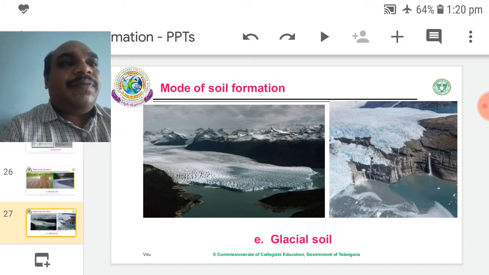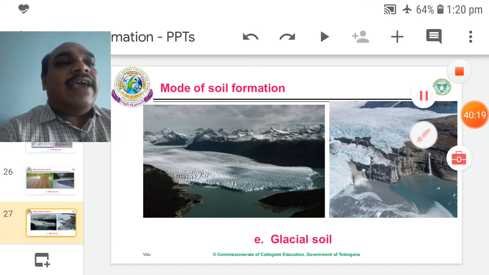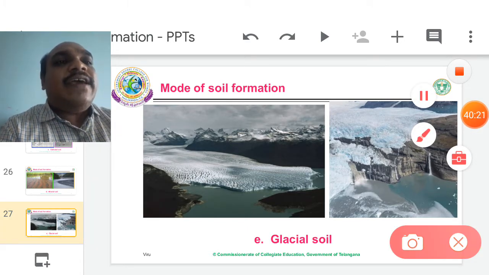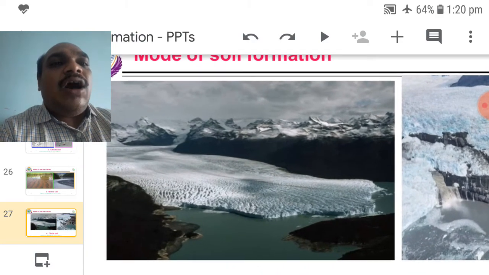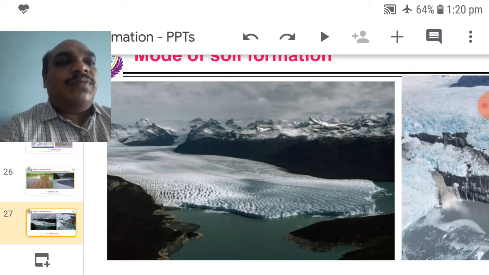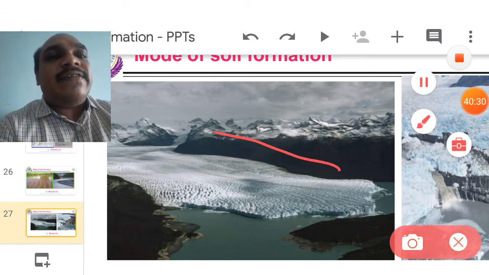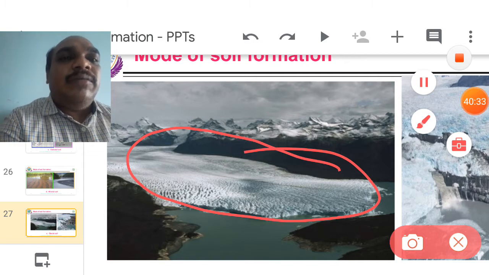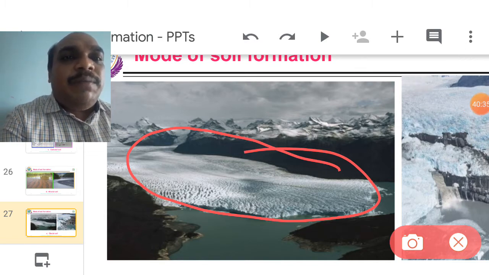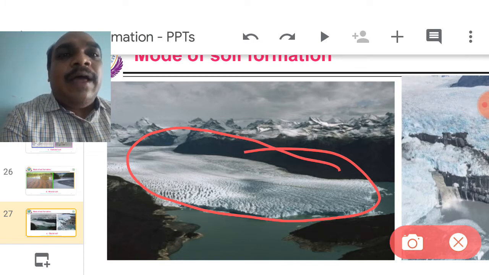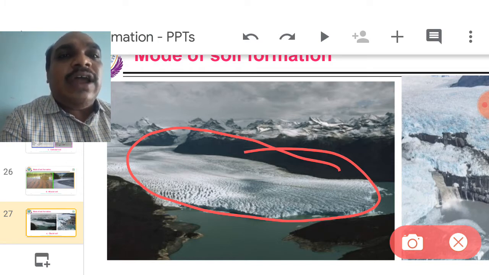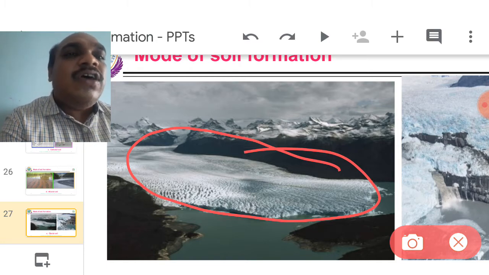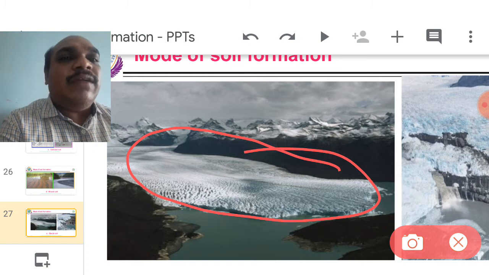Glacial soils. Glacial means islets, big size islets. These are visible at Arctic and Antarctic zones. Big size islets, big size icebergs. When big size ice is moving from one area to another area, along with that ice, some soil particles, some stones also move from one place to another place.